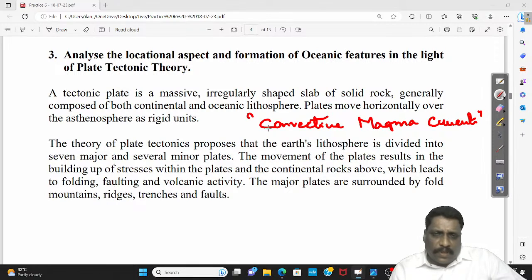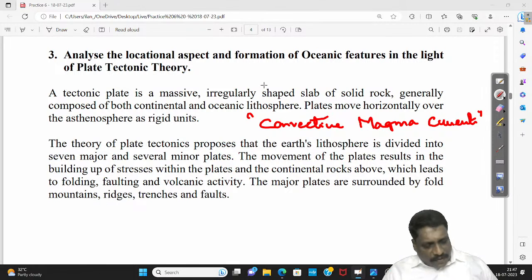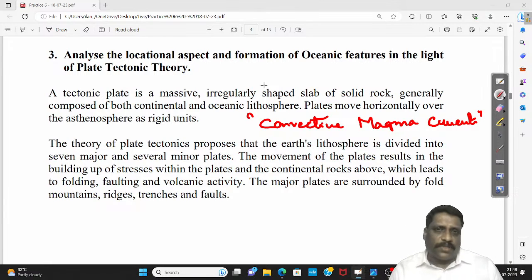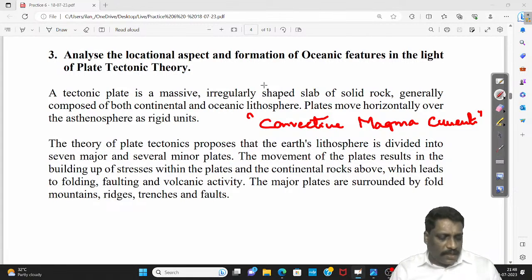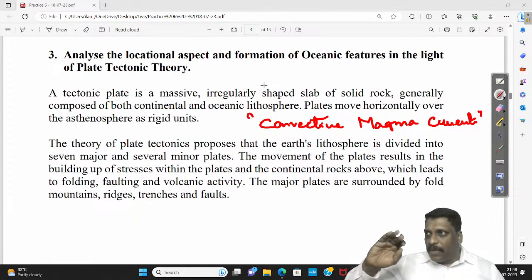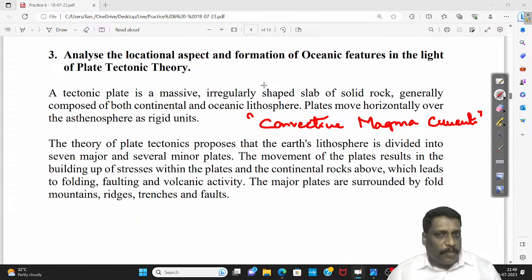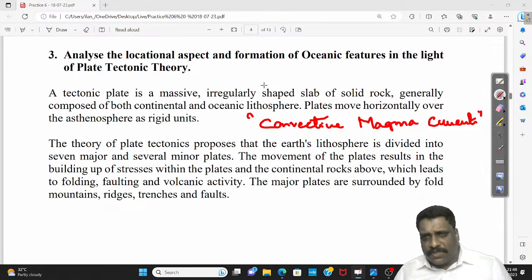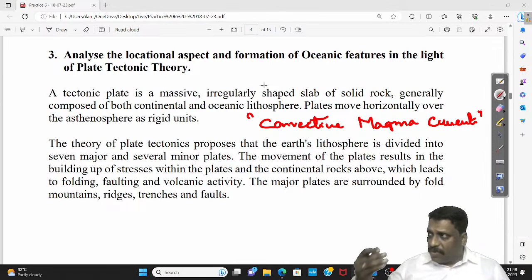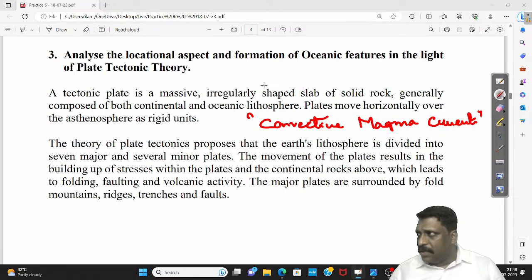And one more thing: there are a few keywords which will convey to the examiner that you know the concept. When talking about the entire plate tectonic theory principle, it was constructed on a belief about the causative factor for the movement of the plates. Alfred Wegener gave many hypotheses and pre-assumptions suggesting why the continents are moving in a particular direction.